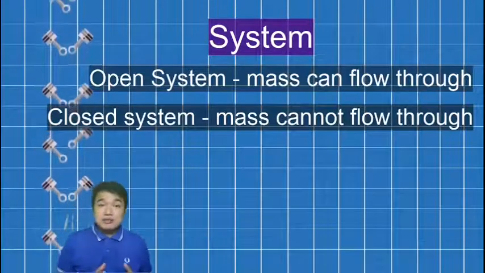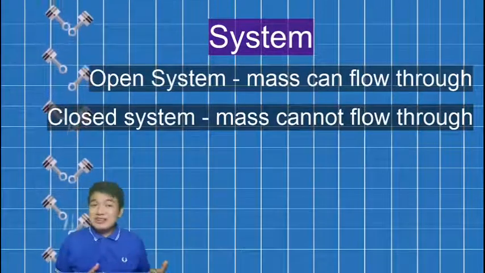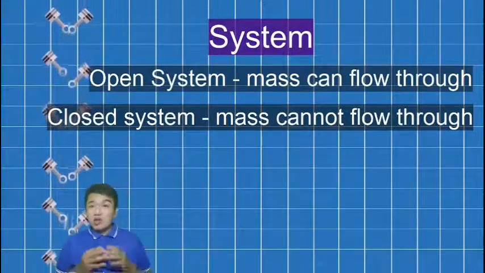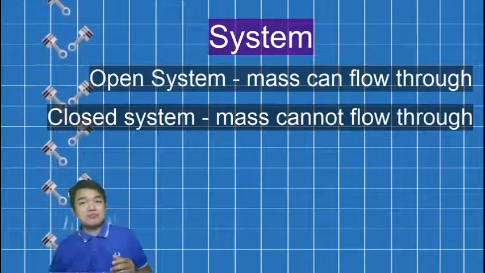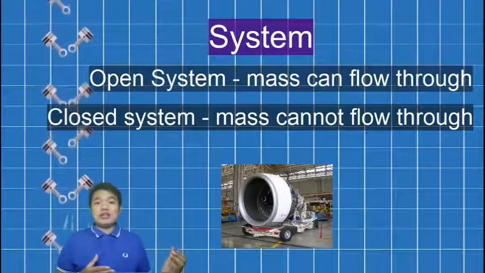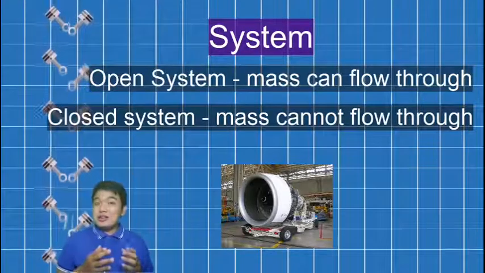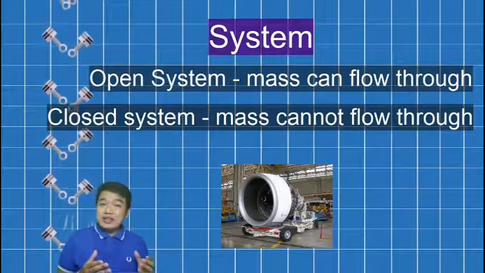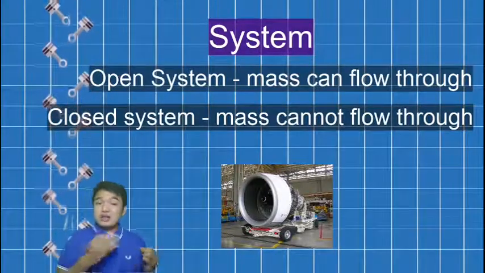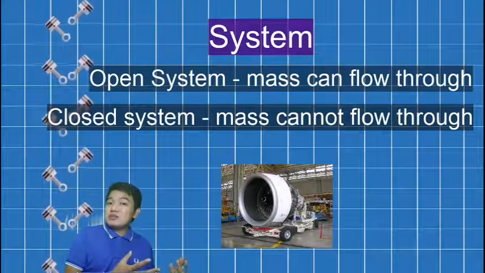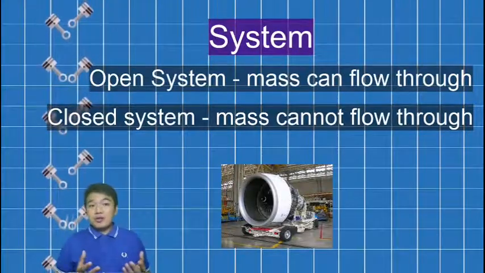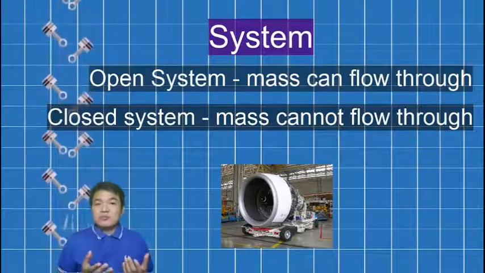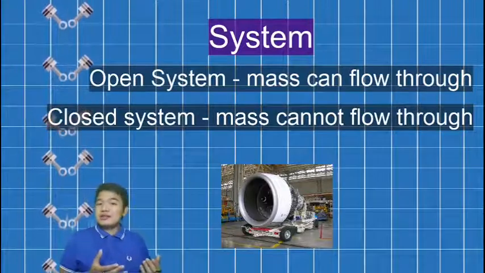There are two kinds of systems, an open system and a closed system. An open system is a system where mass can flow through its boundary freely. For example, this image is a jet engine. It is an example of an open system because when a jet engine is in operation, air will flow into it and combust with the jet fuel, and exiting it is an exhaust or burned gas.